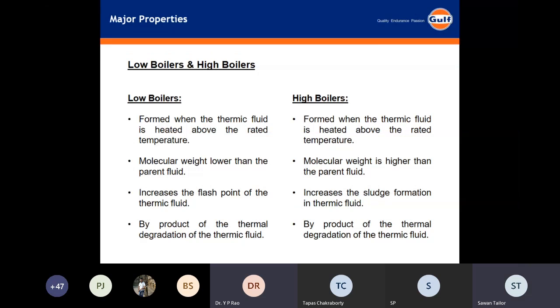Are you comparing three different fluids? One is the reference fluid, and there are two more fluids you are comparing. Yeah, it looks like that to me. If the reference fluid is R, there are other fluids A and B. Fluid A has a molecular weight lower than the reference fluid, and B has a molecular weight higher than the reference fluid.